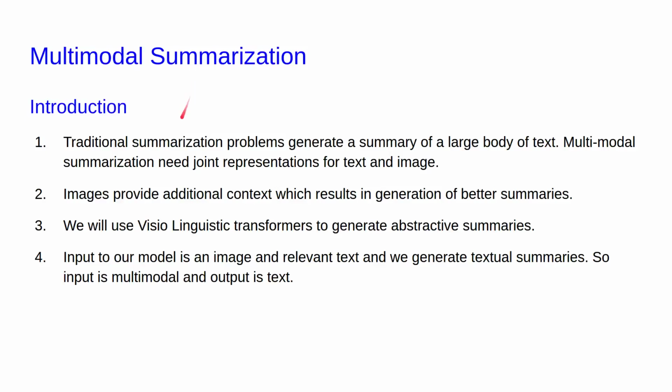Multimodal summarization. The traditional summarization problem is to generate a summary of a large body of text. Multimodal summarization needs a joint representation for both text and images. Images provide additional context which results in better generation of summaries. We use a visual linguistic transformer to generate abstractive summaries. Input to our model is an image and relevant text and we generate textual summaries. So the input is multimodal and the output is unimodal, that is text.